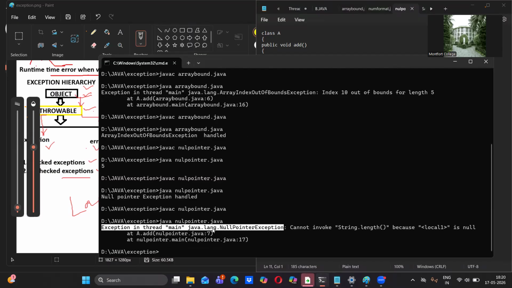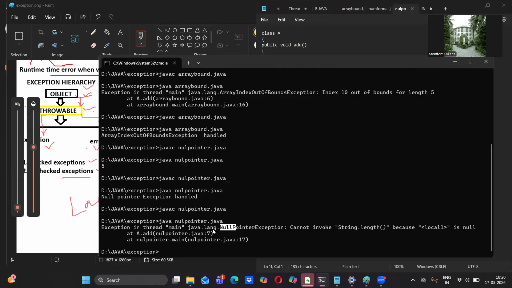Okay, cannot invoke string. See, why we cannot invoke string? Because the string contains nothing, which means what? It is null, and it cannot find length also for that, because the local variable is null, which means nothing. Local variable, first variable, local variable is null. Okay, in which statement? Seventh statement and 17th statement it cannot proceed with. That is the error it's throwing.